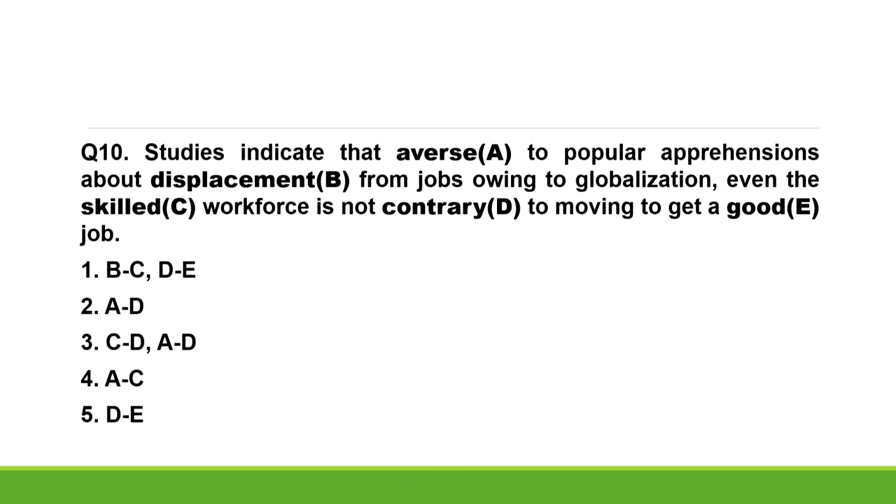Is it done? Let's discuss. Studies indicate that averse to popular apprehensions about displacement from jobs owing to globalization, even the skilled workforce is not contrary to moving to get a good job. On reading the sentence carefully, it is obvious that A and D must be interchanged. On interchanging averse and contrary, the sentence formed would be contextually correct and meaningful. Hence, clearly option 2 is the right answer.